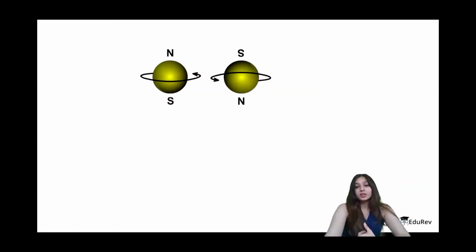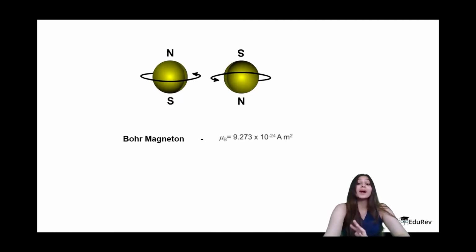Now, we need to know what a Bohr magneton is, right? We know every charged particle has its own magnetic field. Every electron in a system, because in a system we don't have 1, 2, 30 or 40, but millions and trillions of electrons, has some amount of magnetic moment associated with it, and that amount of magnetic moment is called the Bohr magneton. As you can see, the value is quite small. It is 9.27 times 10 to the power minus 24 ampere per meter square, which is quite small, but this is just the magnetic moment of one electron.